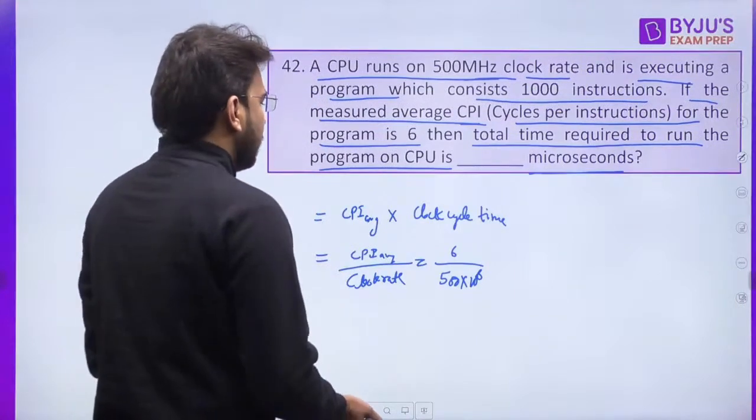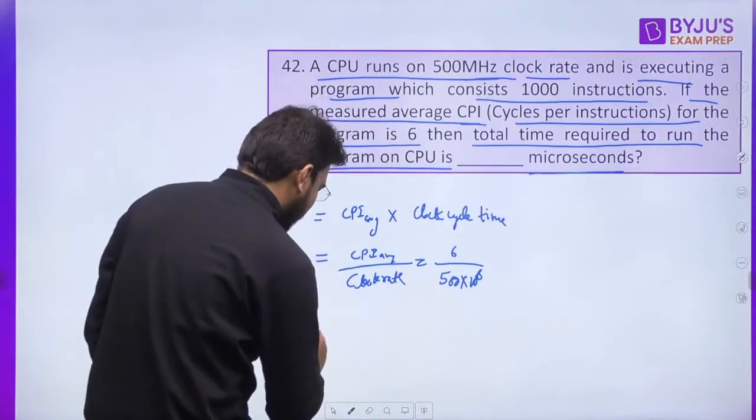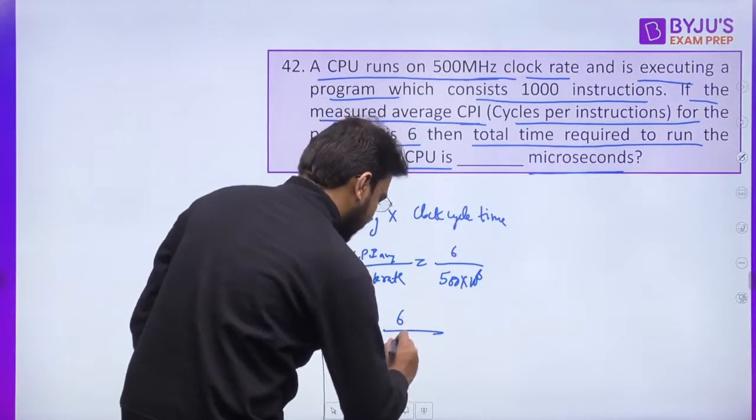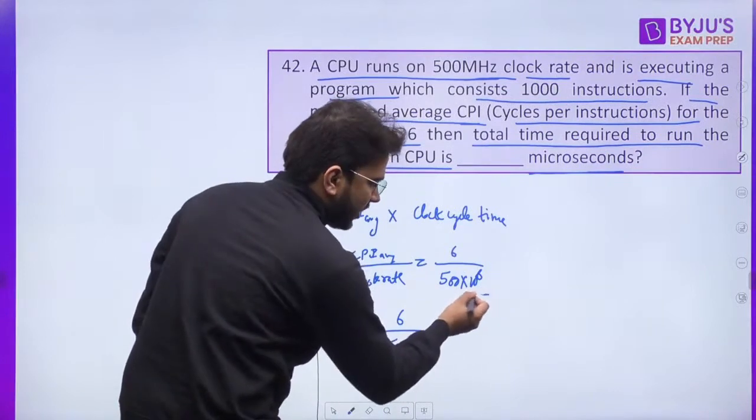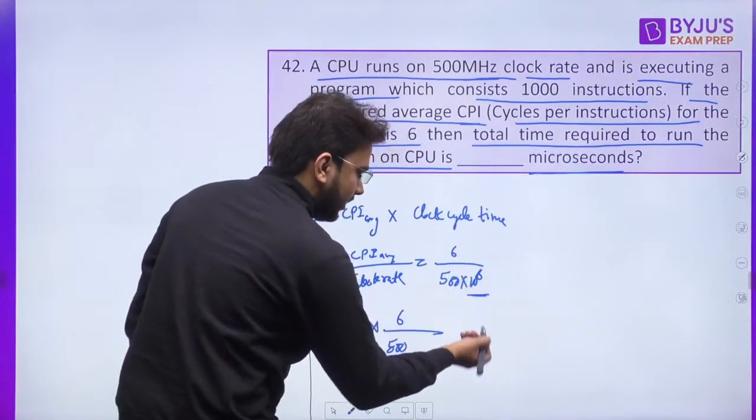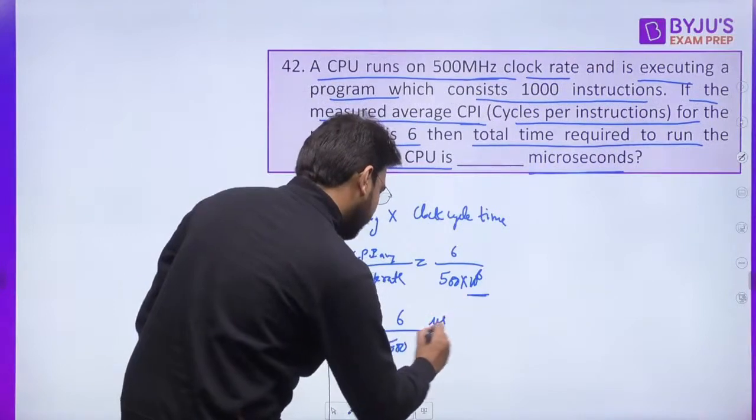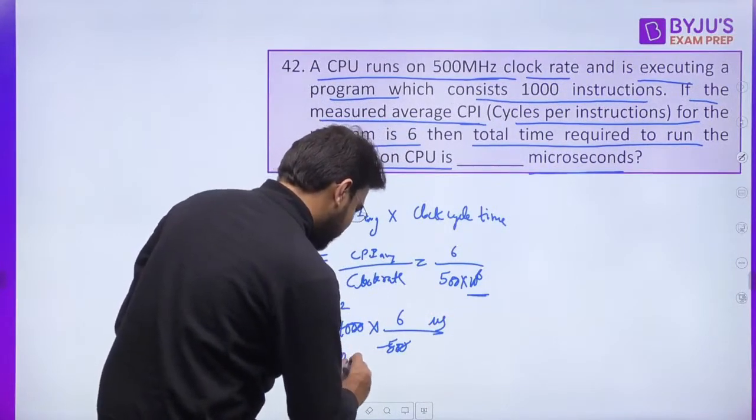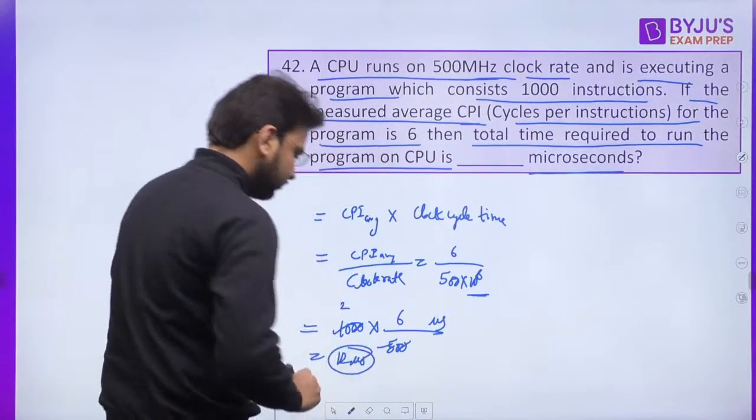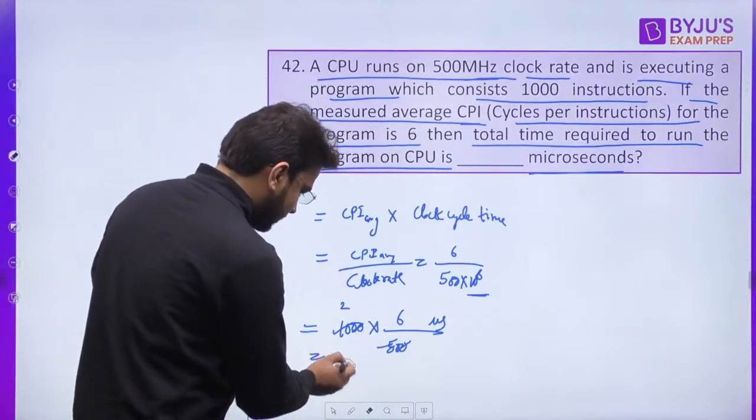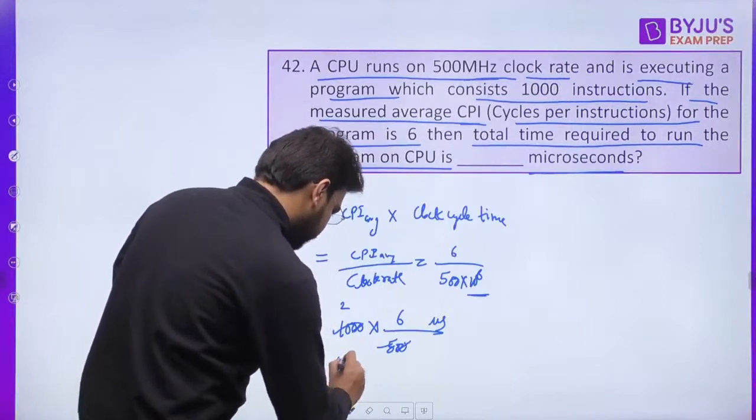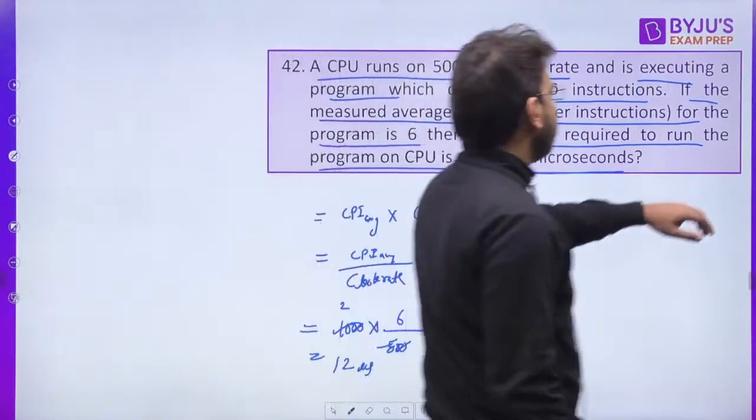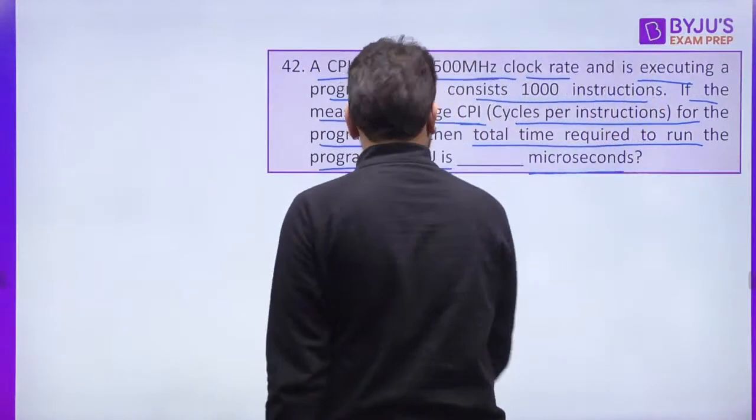What about the 1000 instructions? So we can write 1000 multiplied by 6 divided by 500, and this 10 raised to the power 6 we can take in the numerator and it will become microseconds. You can solve this and you will get 12 microseconds as the answer. Clear? Yes, 12 is the correct answer. Very good, all of you, those who have answered this question correctly.